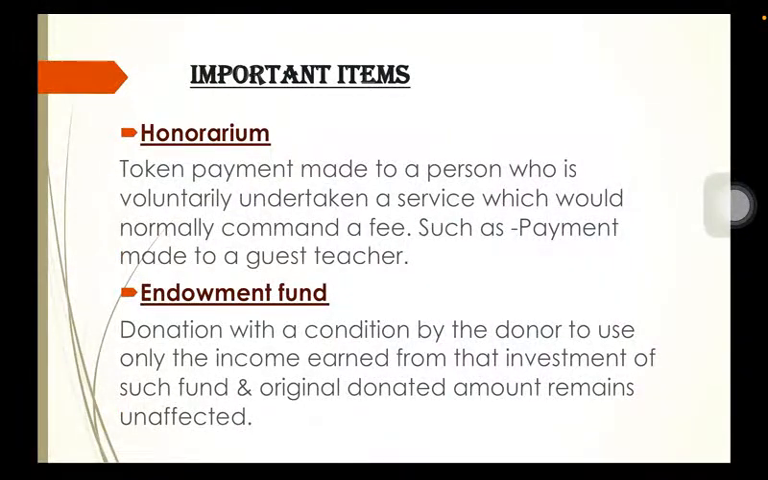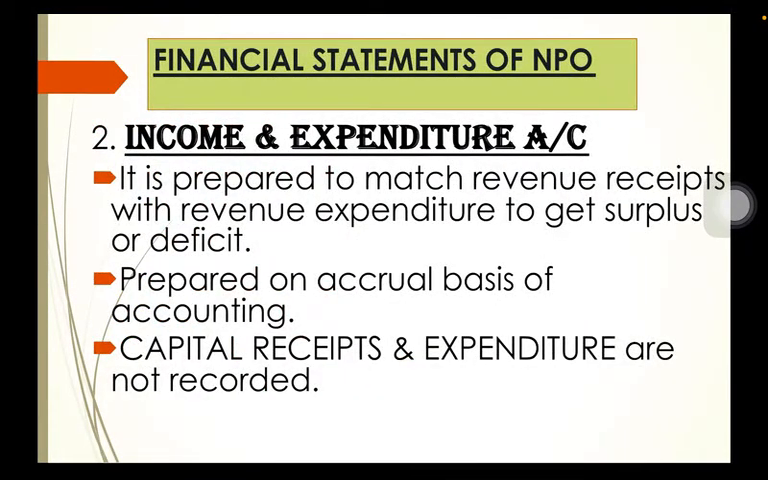Next item can be endowment fund. Any donation with a condition that only the income earned from the investment of such fund will be used, and the original donated amount will not get affected, is known as endowment fund. Second financial statement is income and expenditure account.